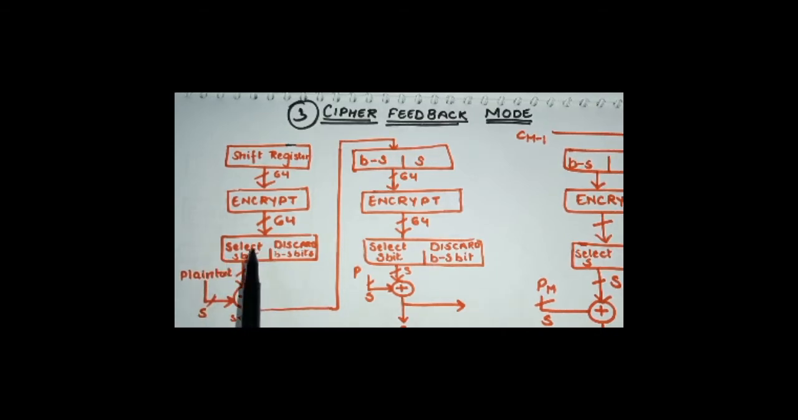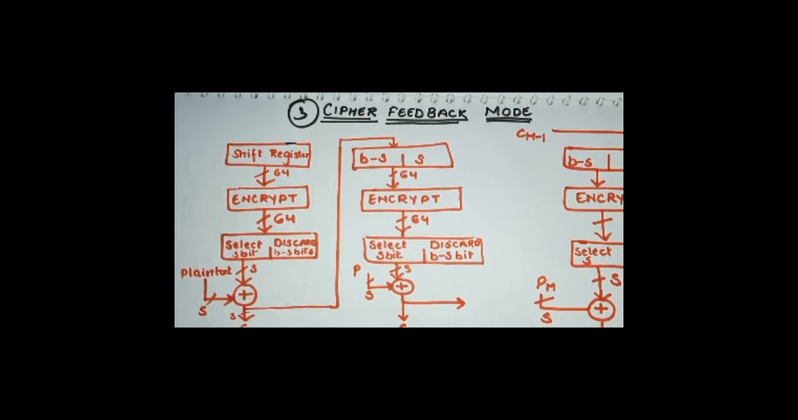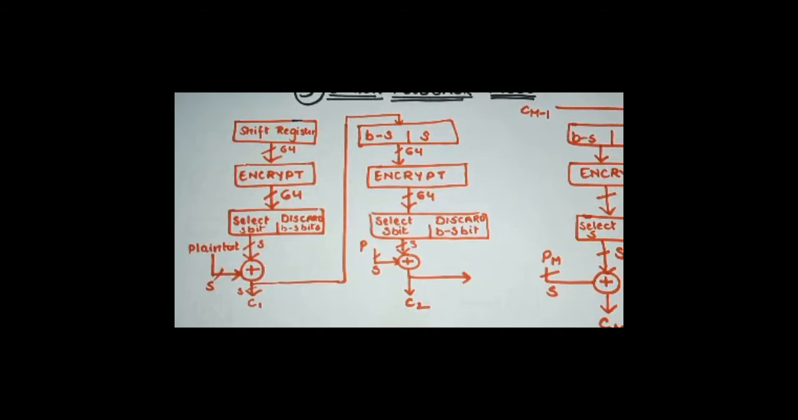And you can ask me what the number of this S bit would be. The S bit number would depend on the designer of the cipher feedback mode. Whoever is using the cipher feedback mode as the operation for block cipher technique, any block cipher technique, will have the right to decide what would be the number of this S bit. And after selecting this S bit, we will then be performing XOR with the plain text.